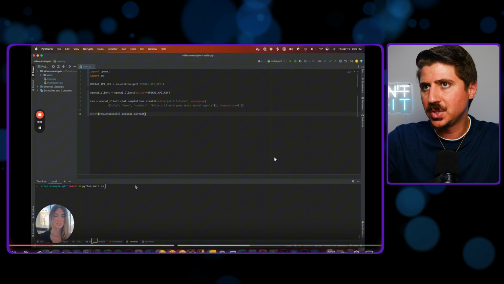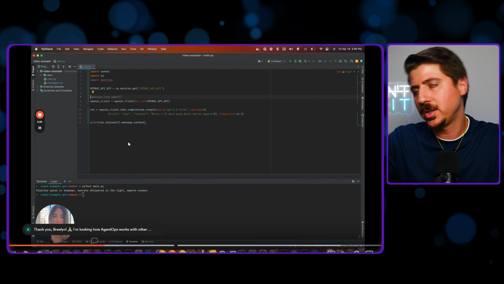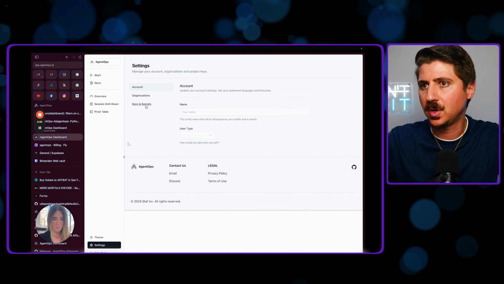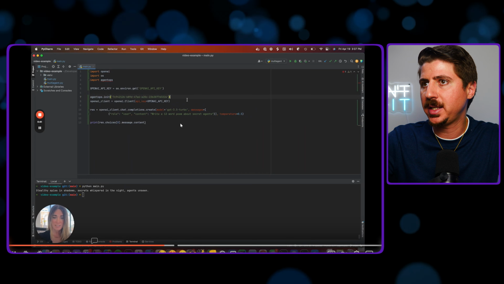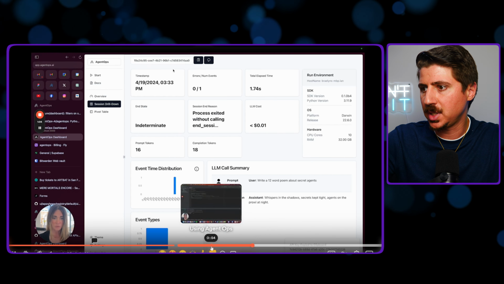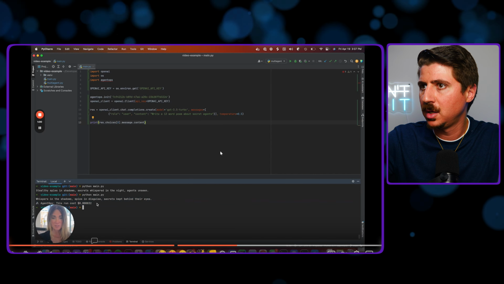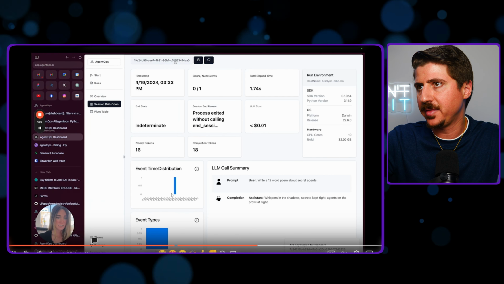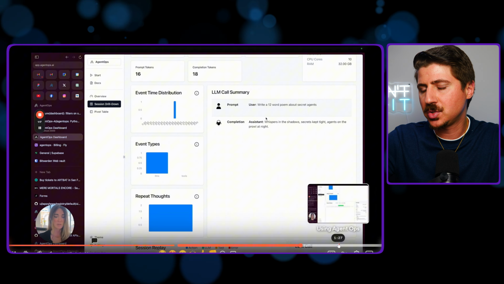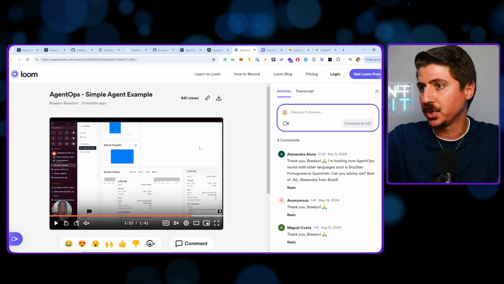In this example, she's using AgentOps to do a small task for her online. Again, you will need a little bit of code here. You could use something like Cursor to help you write this code, by the way. It's not like you have to do this all on your own. She adds an API key here, she runs AgentOps, and let's see what she has this do. She has it run a small task, write a 12-word poem about secret agents, and it goes ahead and does that. Then you can see her little drill down here. But you could use these to do research online. You could use these to do a ton of different things. And again, you're keeping track of everything that it's doing, which is really, really cool.